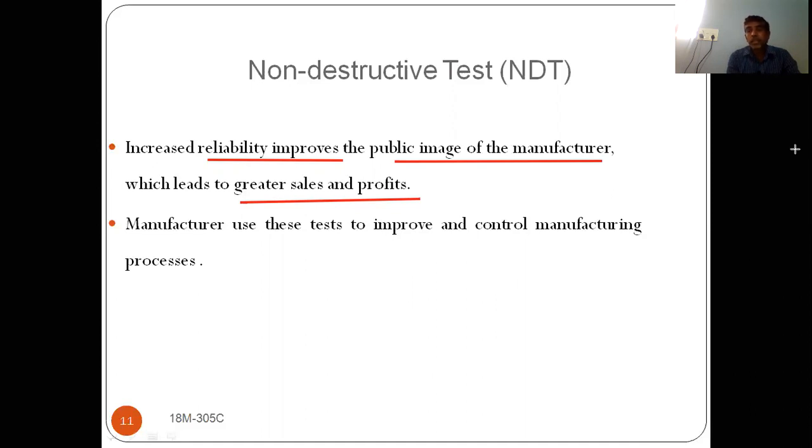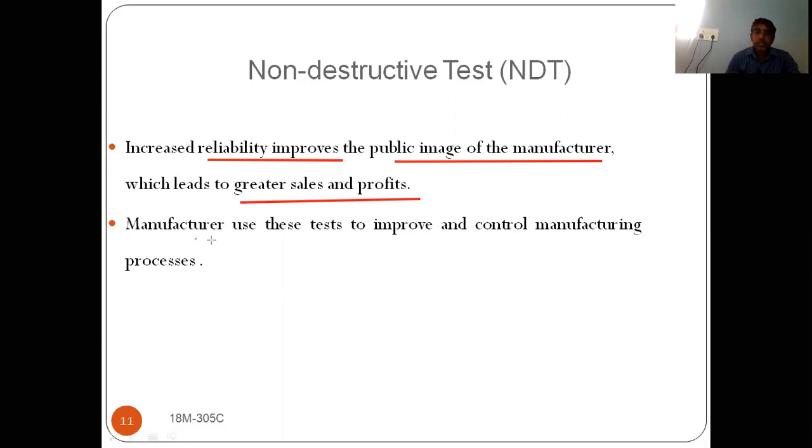So in this way, generally these manufacturers will do non-destructive testing to get good reliable products, which will improve their image in the market. If they have good image in the market, automatically their sales will be good. If the sales are good, automatically profit will be good. So that's why manufacturers